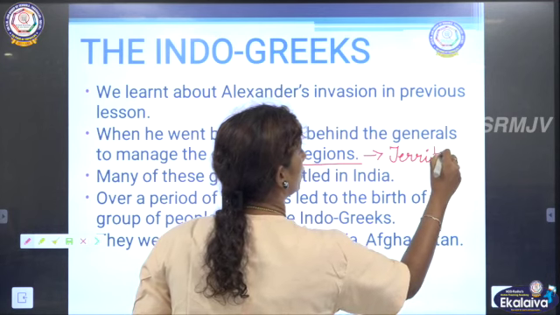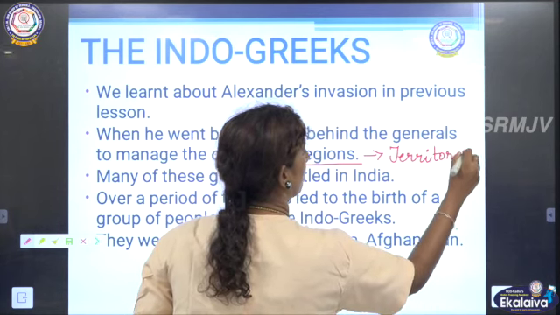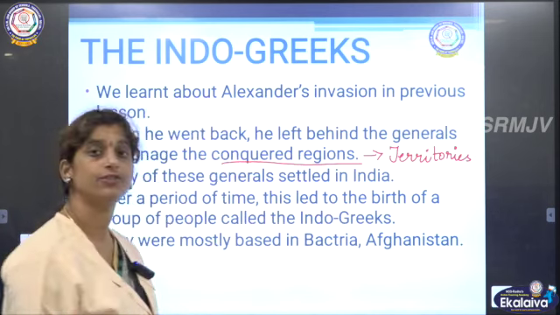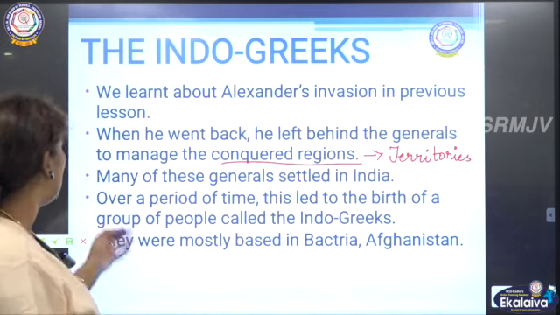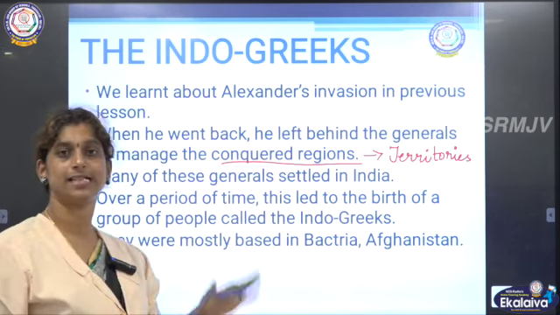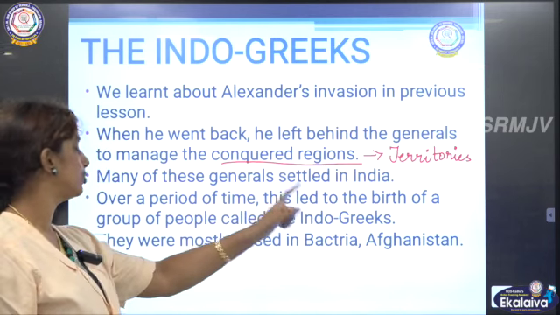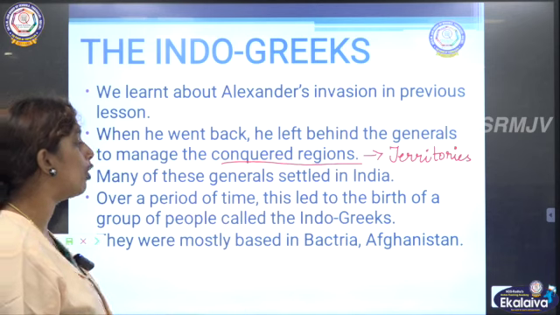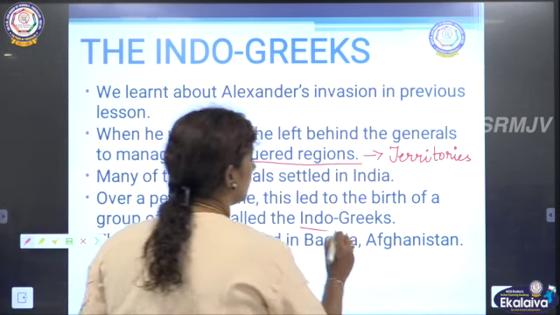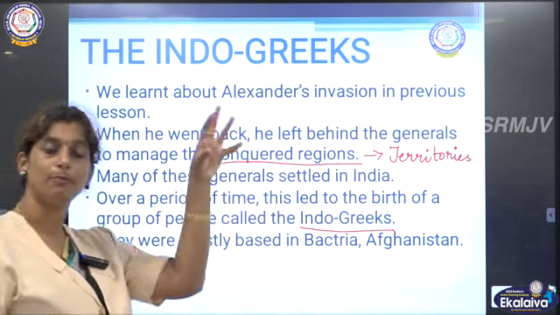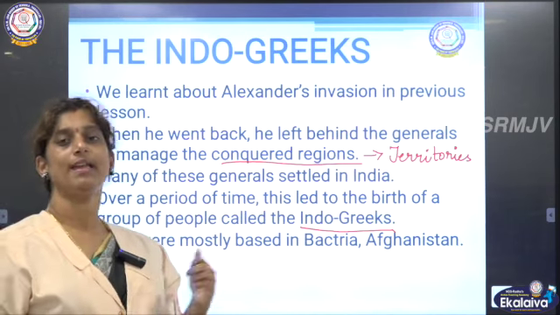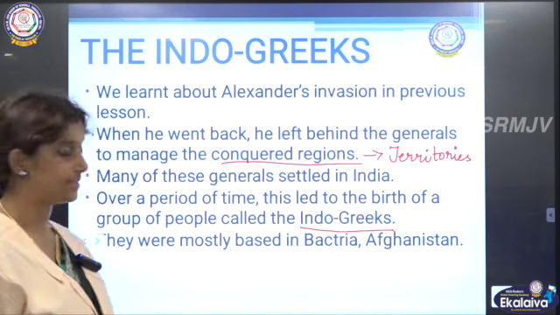All those places were taken care of by the generals left by Alexander. And many of these generals settled in India. Over a period of time, this led to the birth of the group of people called the Indo-Greeks.